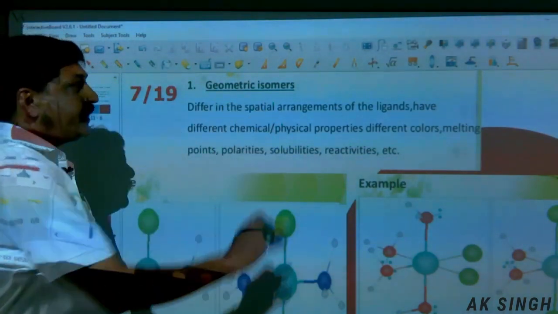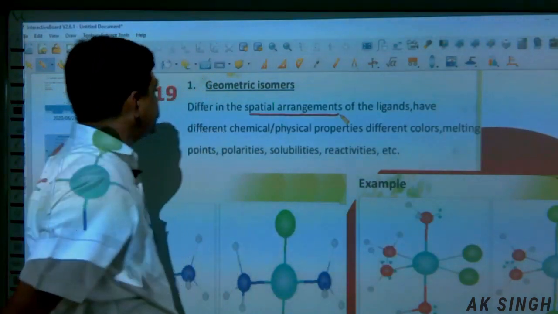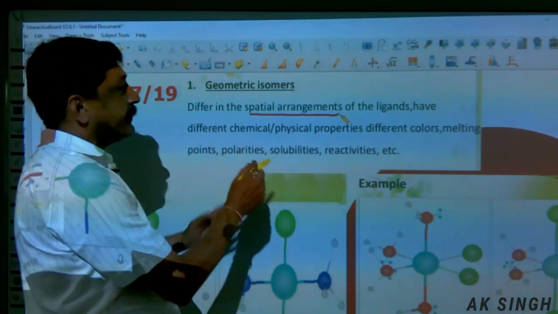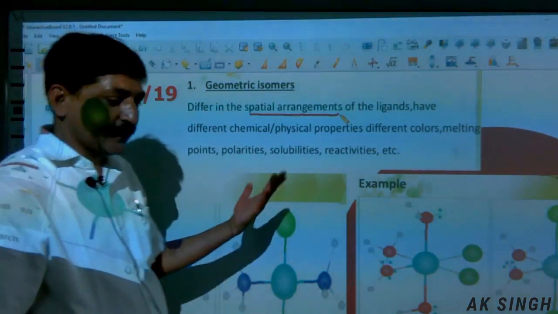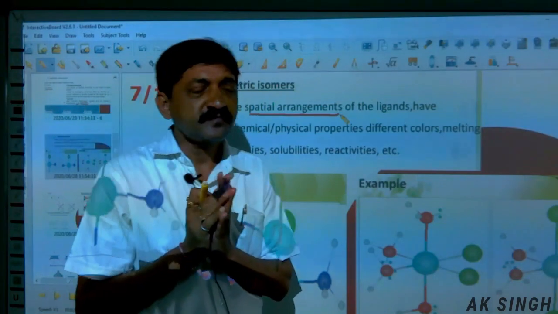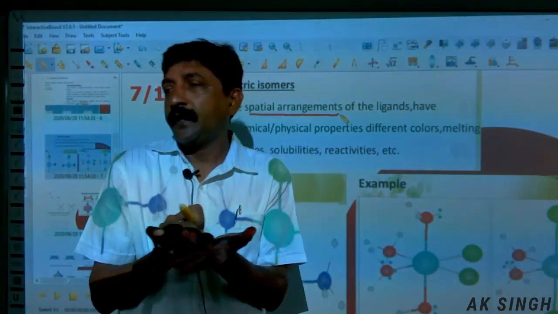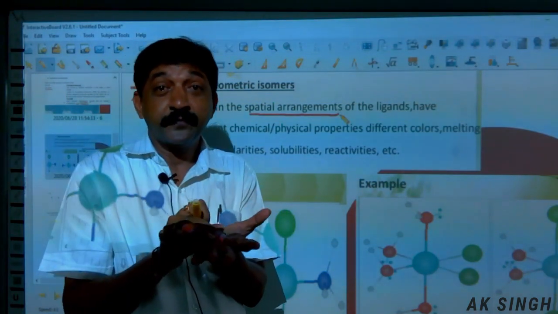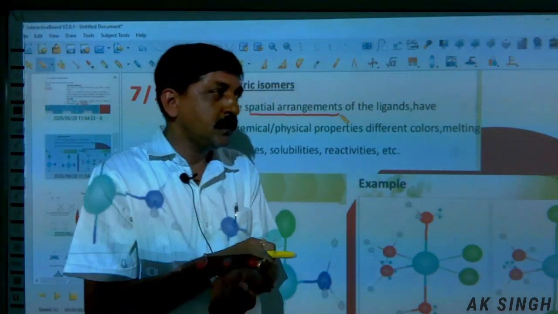Now move to the stereoisomerism. The first is the geometrical isomerism. They differ in the spatial arrangement of the ligands, and have different chemical and physical properties, different color, melting point, polarities. Now, one thing is important. Geometrical isomerism takes place in compounds having coordination number 4.